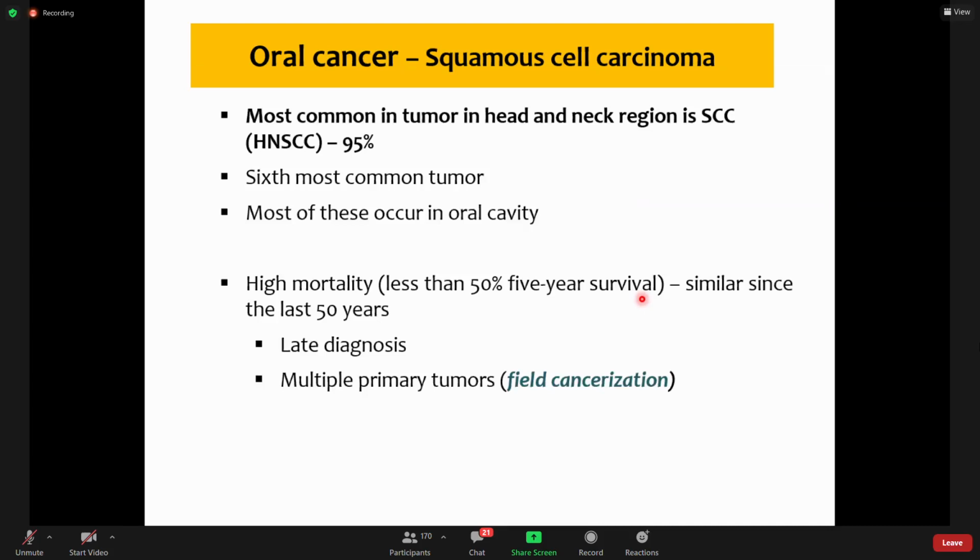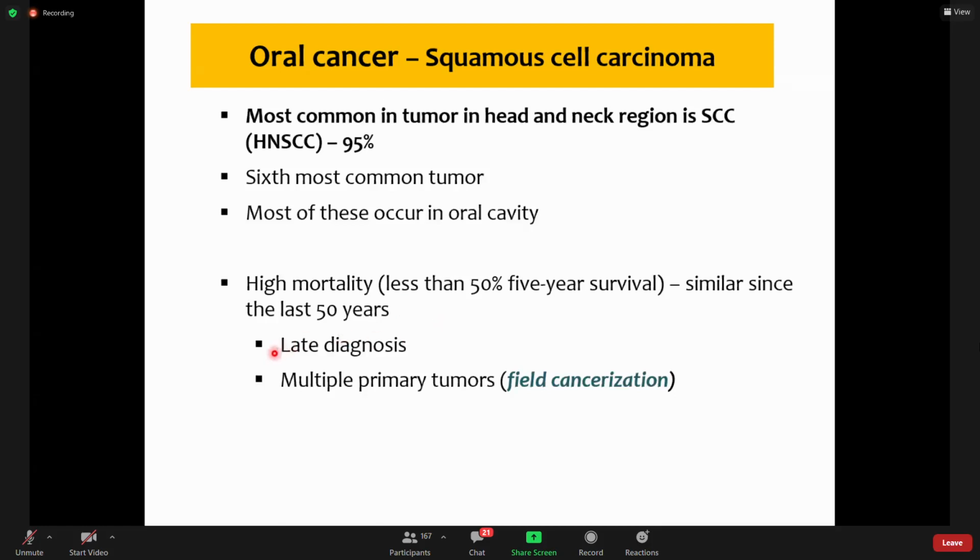5-year survival is not good for oral cancer, because it is easily accessible and easily examinable. So less than 50% 5-year survival means less than 50% of the patients of oral cancer will survive after 5 years. And more importantly, it has been similar for the last 50 years. So despite all the developments in diagnostics and therapeutics, the outcome is similar to what it was 50 years ago. The reasons are twofold.